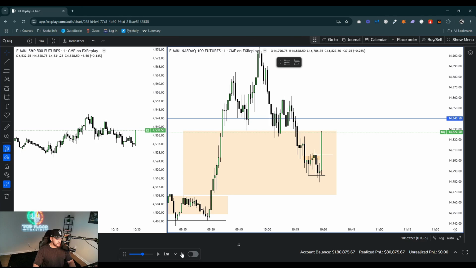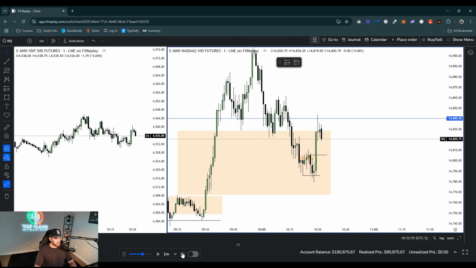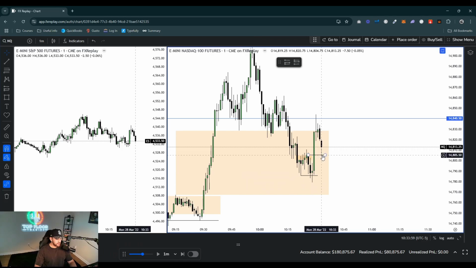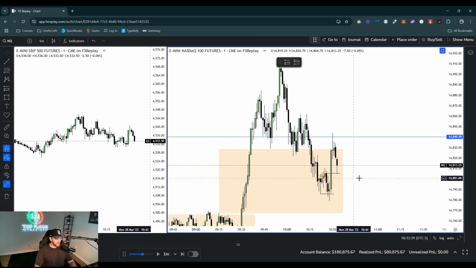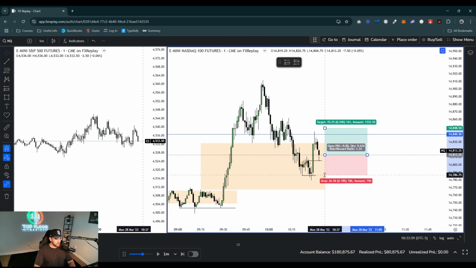Nice displacement like that. So let's see if this ends up pushing back lower to tap us in or not. Oh, perfect tap on the CISD right here. So I do want to enter right here, and again, target that high up there. So let's go ahead and just mark it enter here for the video's sake, and then go ahead and send it all the way up to here.